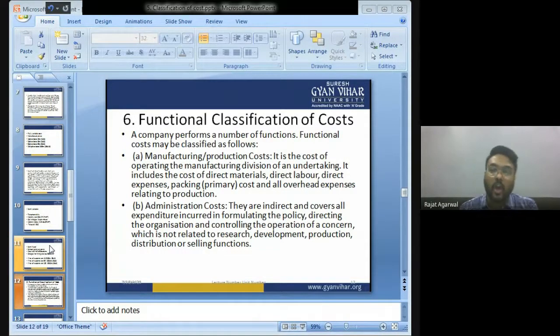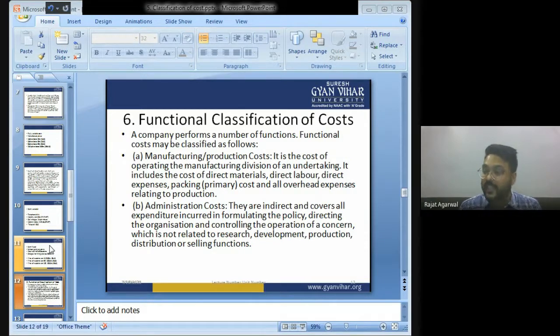It is the cost of operating the manufacturing division of an undertaking. It includes cost of direct material, direct labor, direct expenses, packing costs, and all overhead expenses related to production. All the expenses related to production, or manufacturing, are known as manufacturing cost.